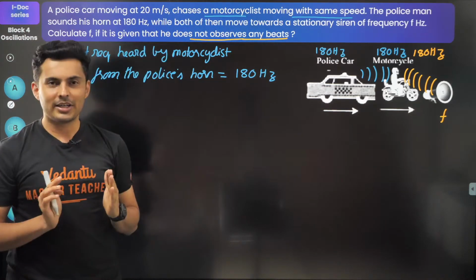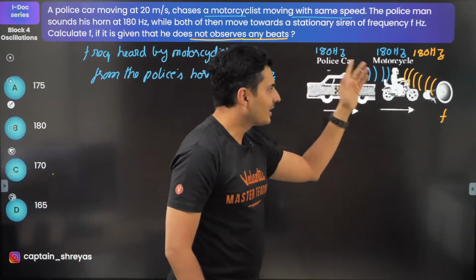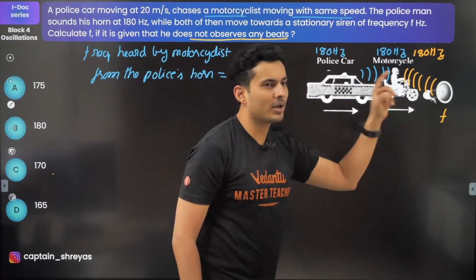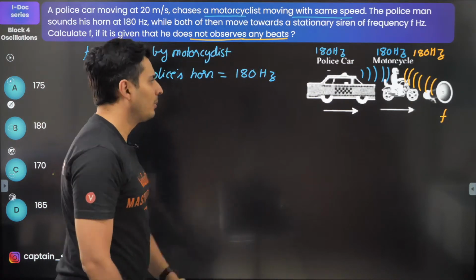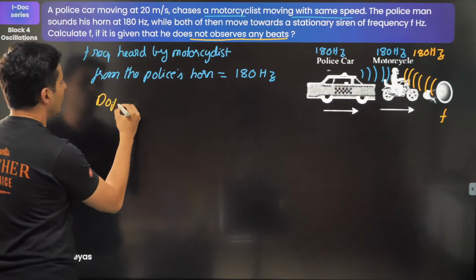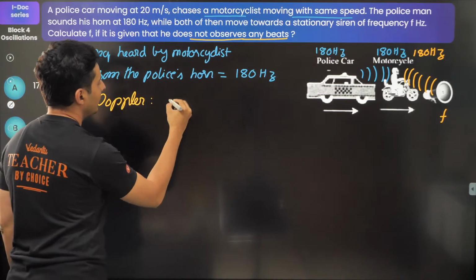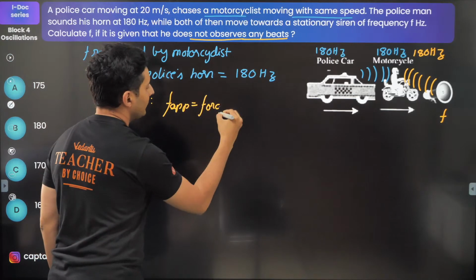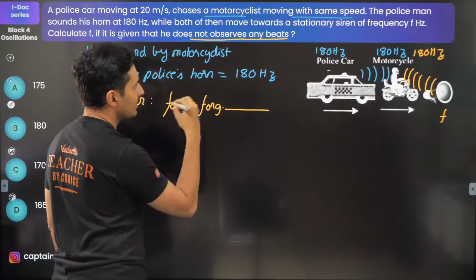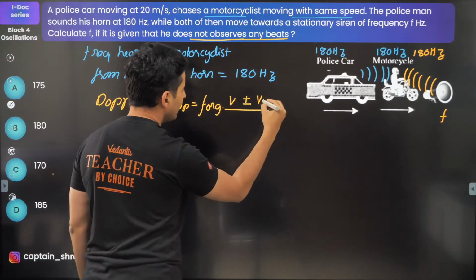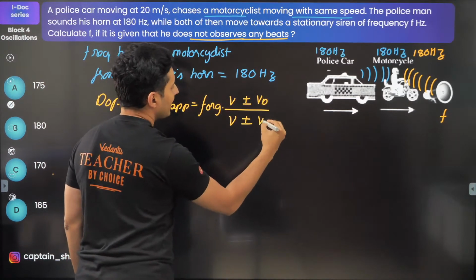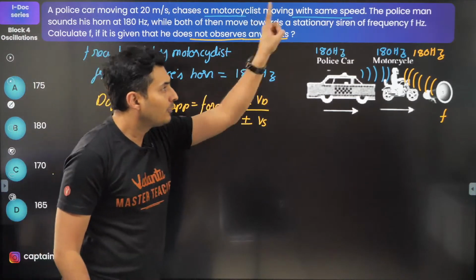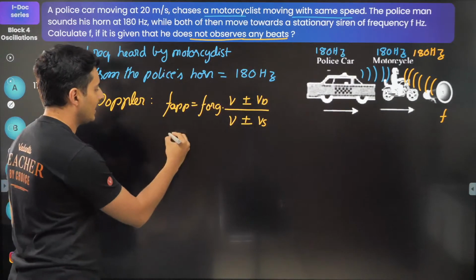Now that you got it till this point, we have to figure out the original frequency. So just use the Doppler effect formula: f apparent equals f original into (speed of sound plus or minus Vd) over (speed of sound plus or minus Vs). The apparent frequency is 180. That's the catch.